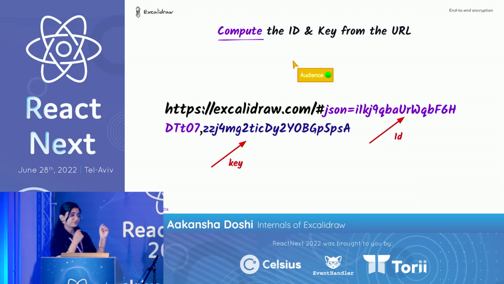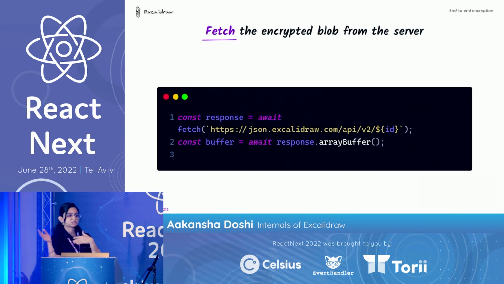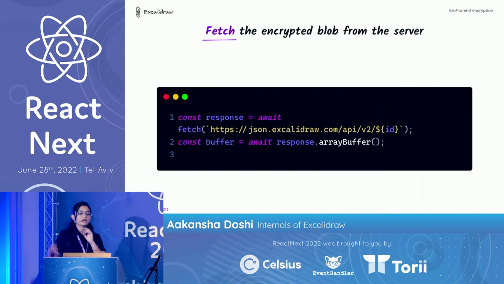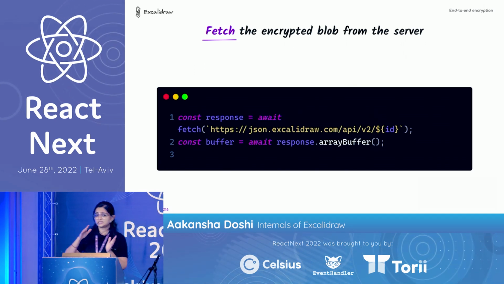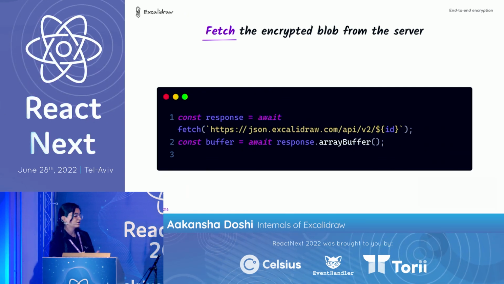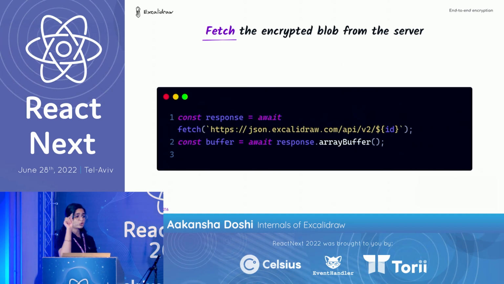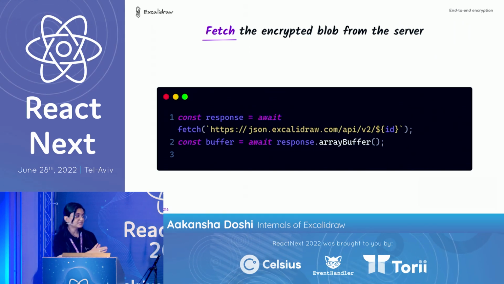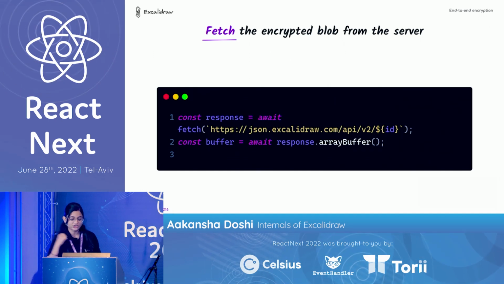So now that you have the scene ID, let's just fetch the data from the server. So we just do the API call and get the data from the server. So now you have the payload as well. You have the payload from the server. So now what does this payload contain? It contains the encrypted blob, but it contains one more thing as well. What is that one more thing? So it also contains the IV. If you remember, we also uploaded the IV. The first 12 bytes of the payload are always the IV, right? So that's something we need for the decryption as well. So that's what we are going to extract now.